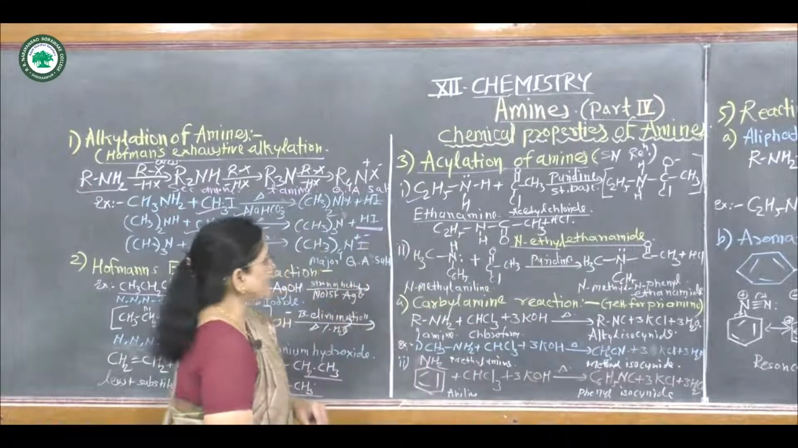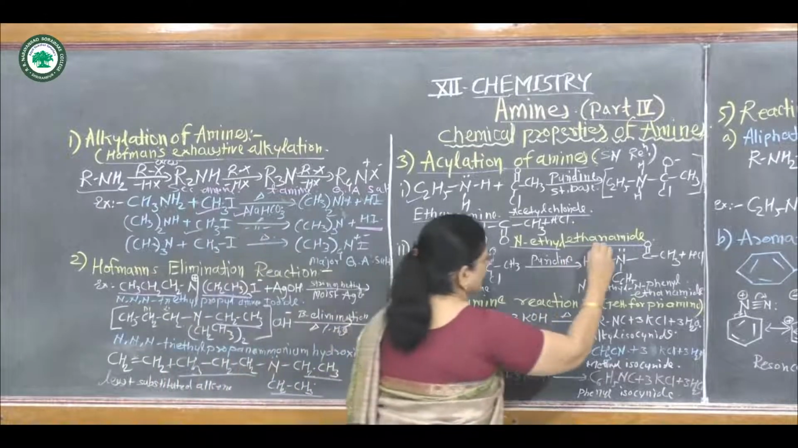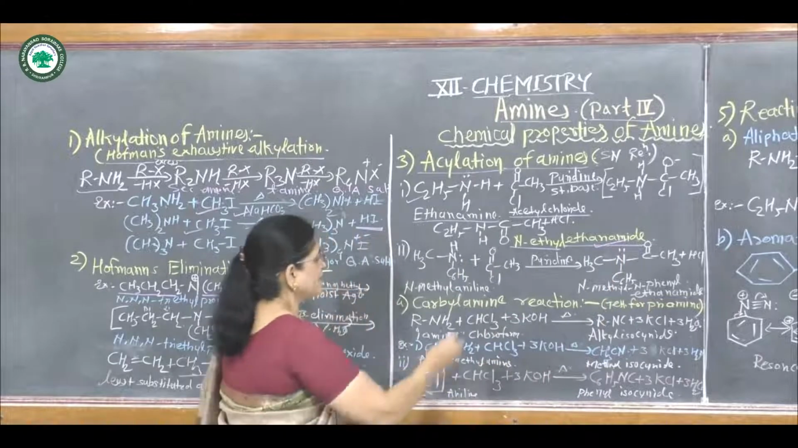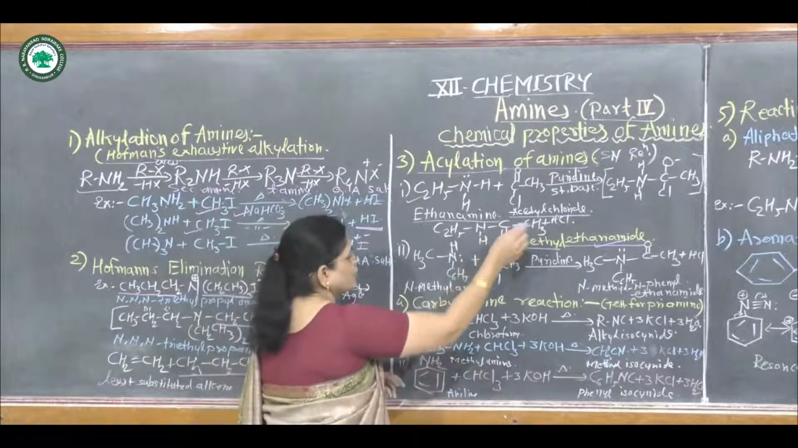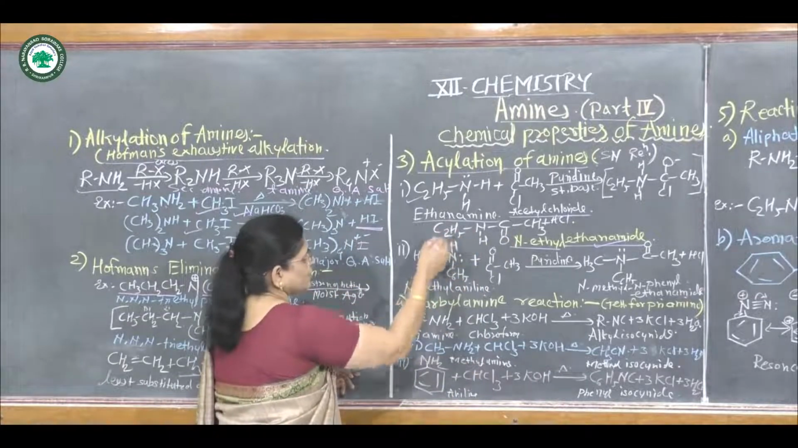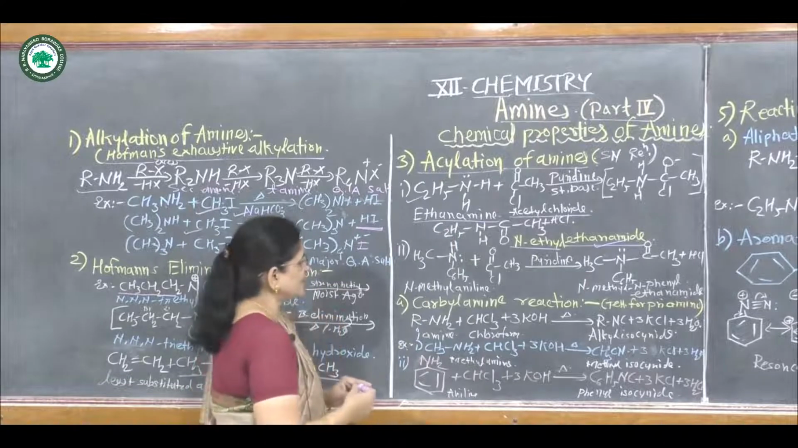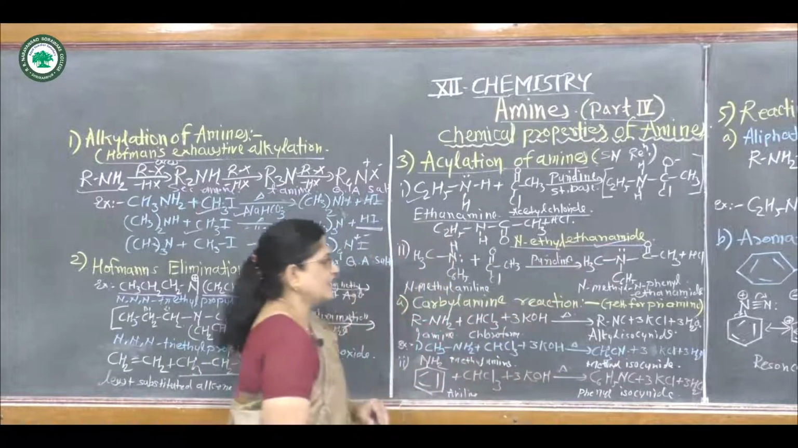That means in this reaction, by acylation of amine, it forms amides. It gives an amide having the formula COCH3. This is the functional group NHCOCH3, the functional group of an amide. Then the C2H5 group is attached on this nitrogen. Hence the name of this product is N-ethyl ethanamide.